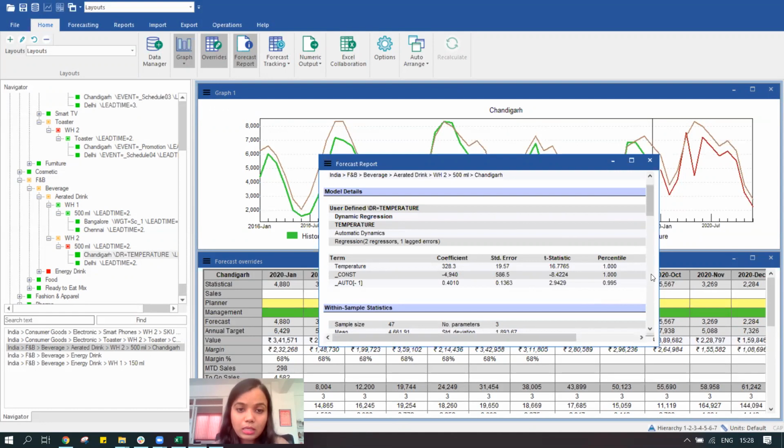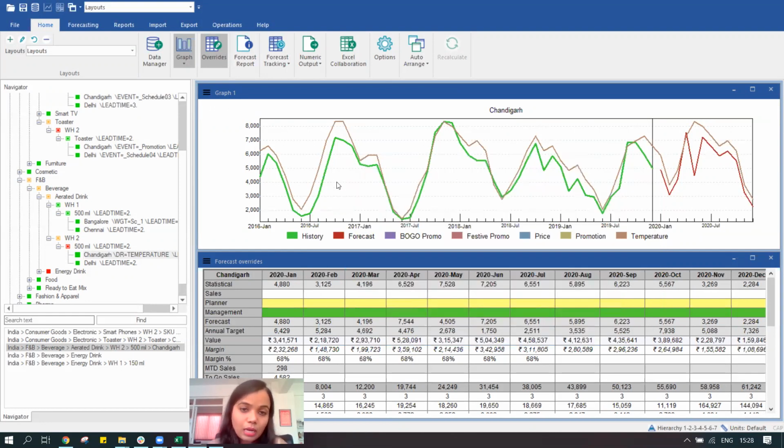The statistics has come out like that, and we can make use of this parameter. If it is not, it's going to indicate to me in red that this particular external parameter is insignificant to be used. So we can make use of that information from our forecast report to determine which external parameter to take and which parameter to remove from our prediction.